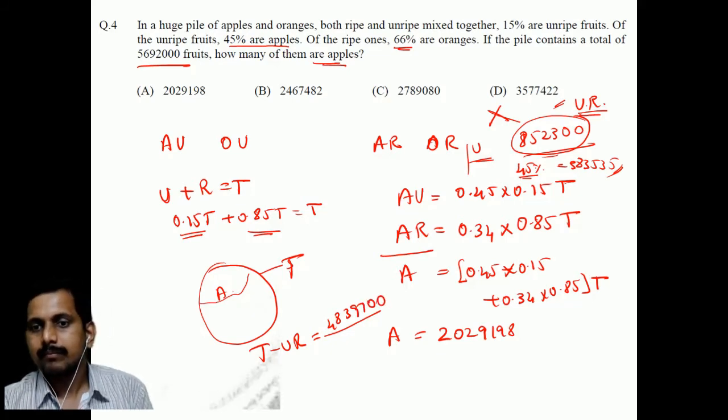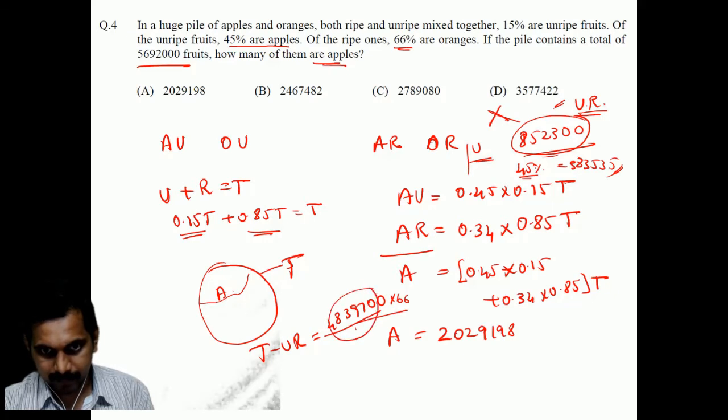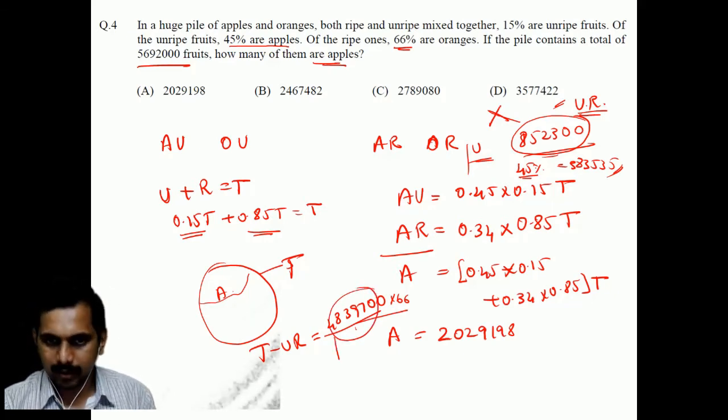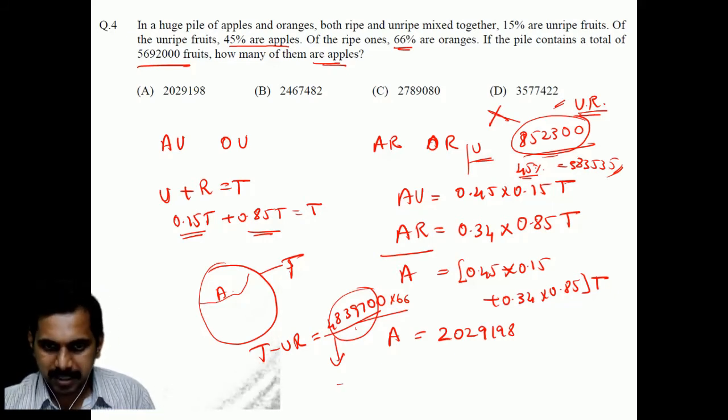Out of that, 66% are oranges. So I took 66% of that and subtracted it from the total, so I'll get apples. No, you should not have subtracted from the total. You subtracted it from this number, 4839700. Very good, that's correct. So you subtracted that. What is the answer you got? I'm getting 3577422. Don't know where I went wrong.